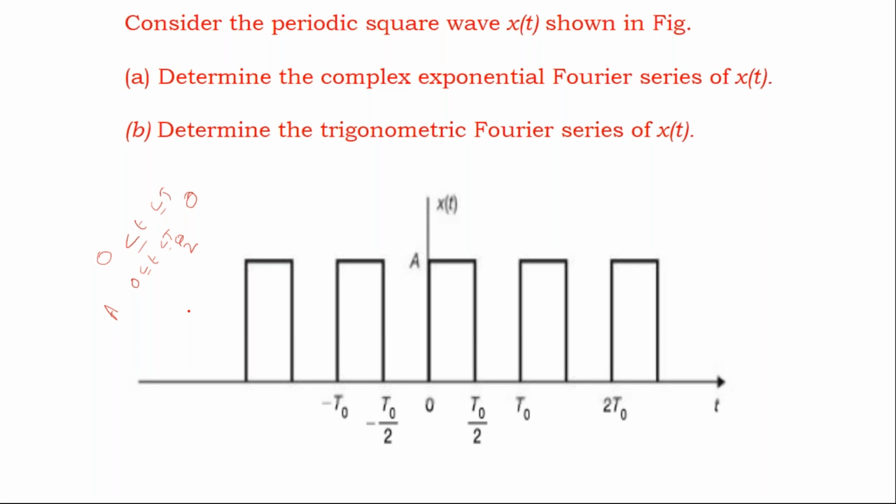Please check it. From 0 to t naught, the amplitude is A for 0 to t naught by 2, and it is 0 from t naught by 2 less than t less than capital T naught. Observe the waveform and tell me whether this condition is right or not. This is the condition for x of t between 0 to t naught. Please post it in the chat box.